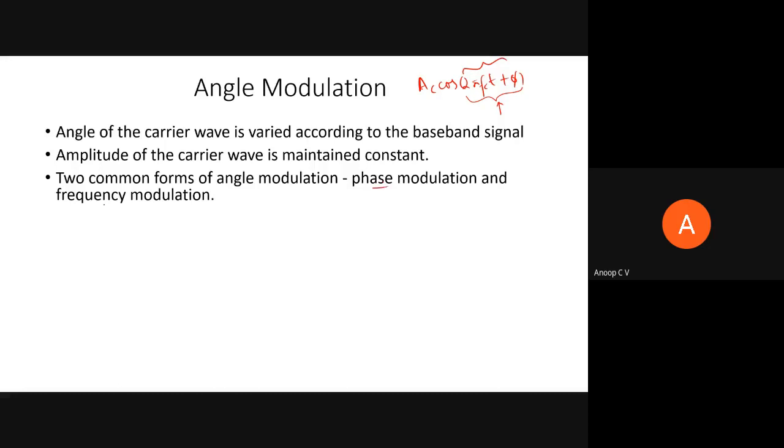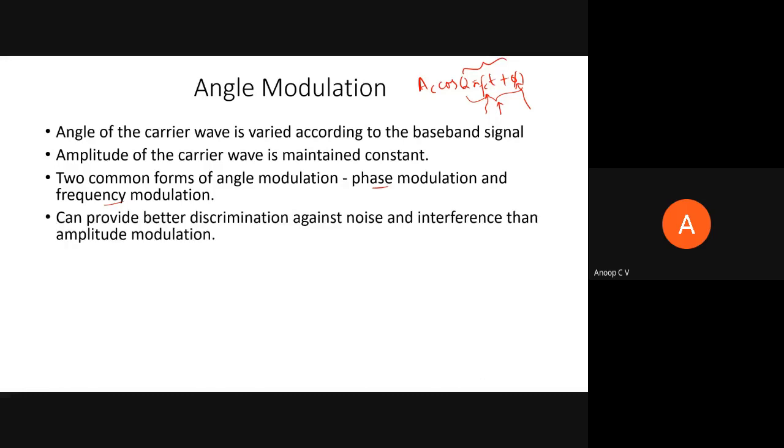Then two common forms are phase modulation and frequency modulation. If it is frequency modulation, this fc term, the frequency, will vary in accordance with the message signal. And if it is phase modulation, the phase offset will be a function of, or will vary in accordance with, the message signal. In today's session, we'll see how to mathematically represent the PM wave and the frequency modulation wave.